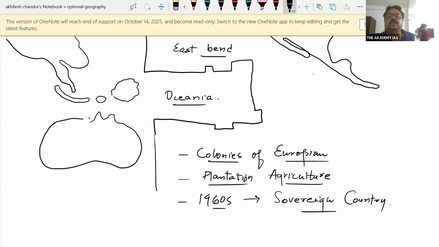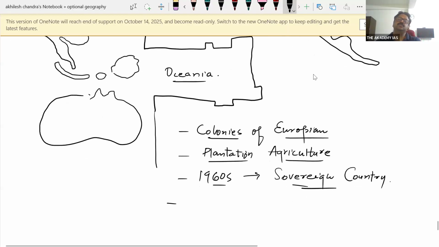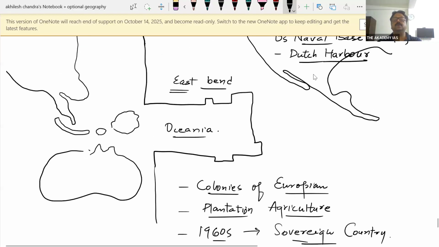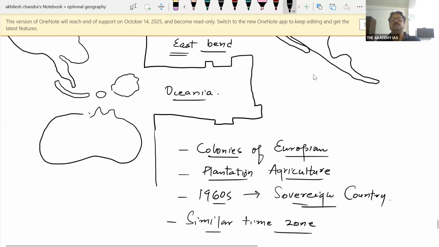So they become sovereign country. Is it okay? And they kept on their time zone, similar time zone as it was in British period or European period. So they kept on the similar time zone. So you will find there is eastward bend in order to keep it one time zone.